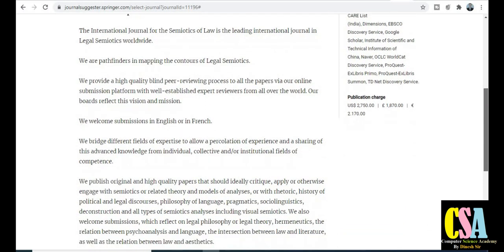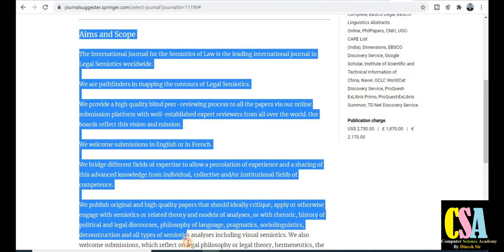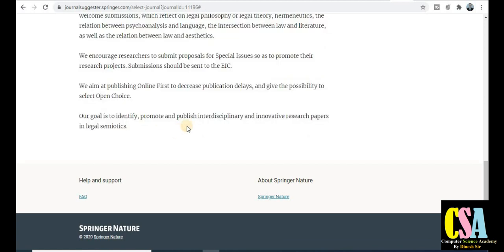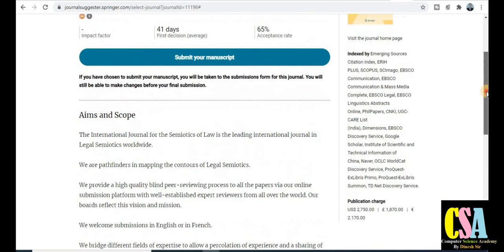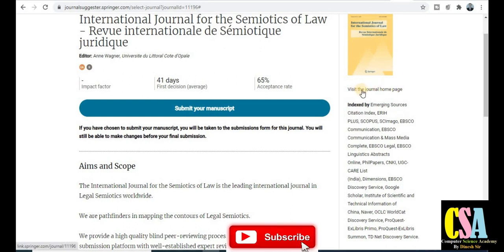And what types of topics and titles are covered by this journal? So explore this section, aim and scope. Here you will get all the topics and titles that can be published. This journal seems to be in the interdisciplinary category. So explore this journal very carefully and grab this golden opportunity to publish your research paper. This journal is in the SCI category, Scopus category, and also the UGC category. If you want to know more about this journal in detail, just use this link, and you will be redirected to the journal homepage. There you will get all the detailed information.